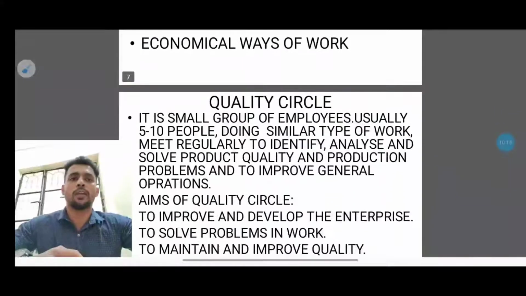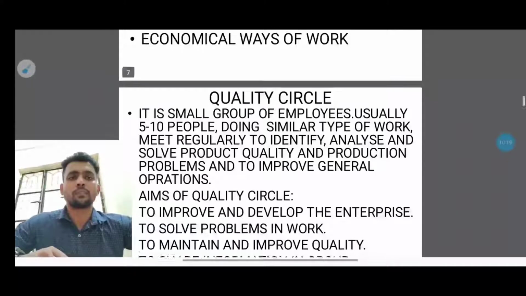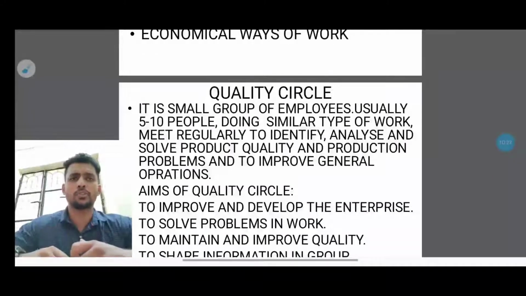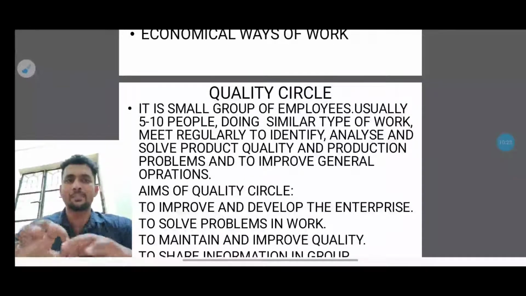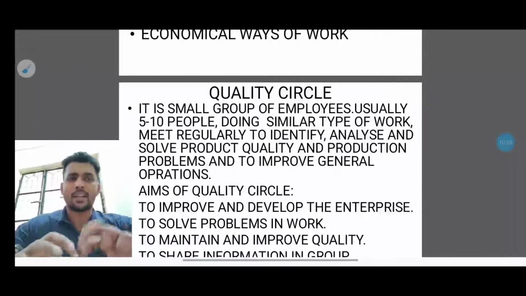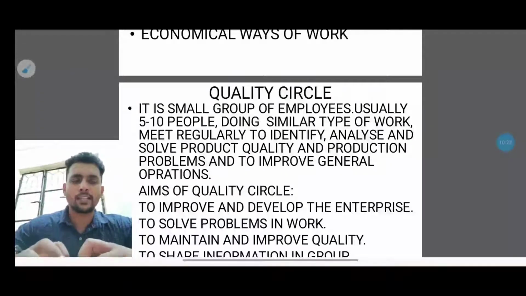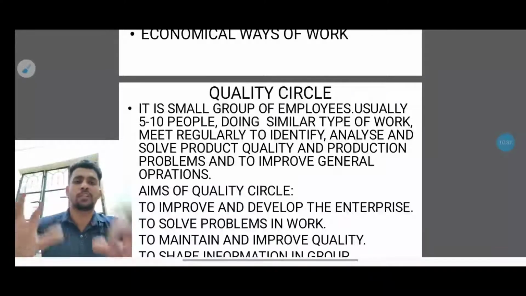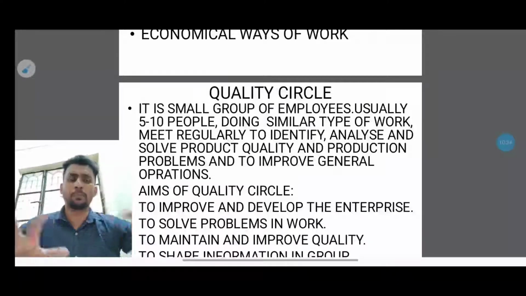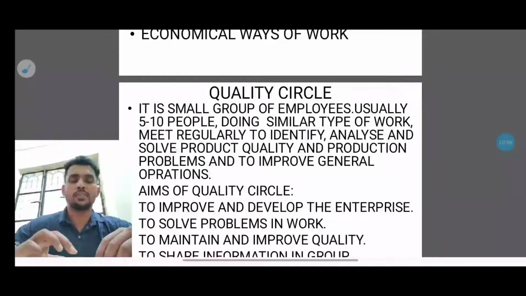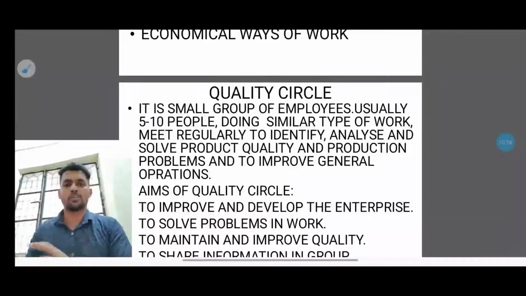That's the economical way. Next one is a quality circle. It is a small group of employees, usually 5 to 10 people, doing similar types of work, who meet regularly to identify, analyze and solve product quality and production problems, and to improve general operation. As I said earlier in the video, 5 to 10 people will be working in this quality circle. One will be checking one genre and another will be checking a different genre.